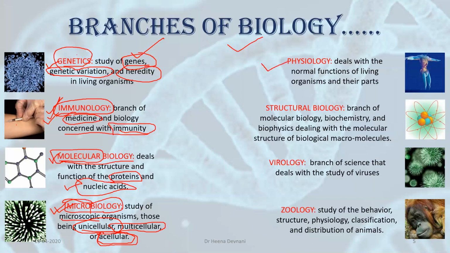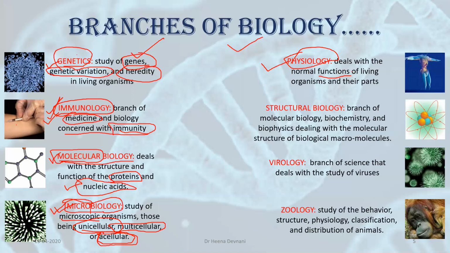Moving on, the next branch is physiology. I've already told you physiology means the study of functions in living organisms. We have studied some functions, right? In the digestive system, we have studied the function of digestion and absorption. Then we have studied the excretory system, and the respiratory system.